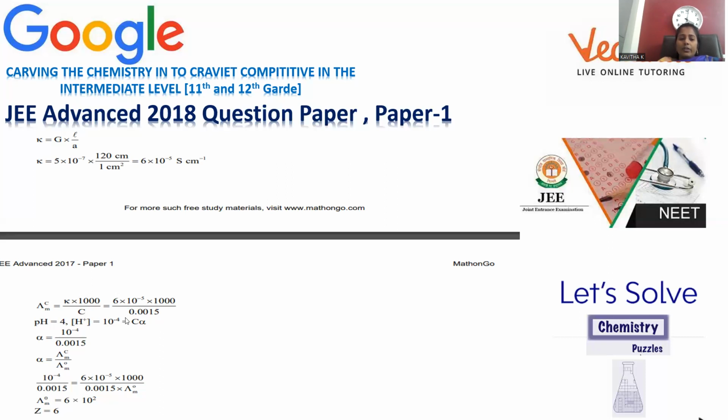10 to the power negative 4 is equal to Cα, where C is the concentration and α is the degree of ionization. If you want to calculate α, then α is equal to 10 to the power negative 4 divided by the concentration. The concentration is 0.0015, so α is 10 to the power negative 4 by 0.0015.